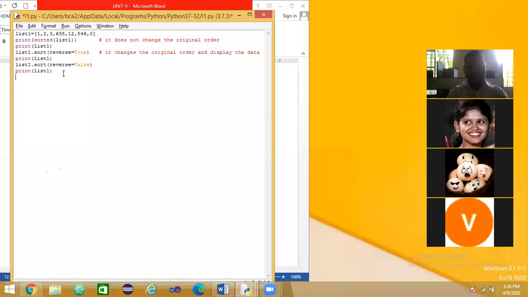See, some more functions we can use. We can use the index function and also count function with the list.